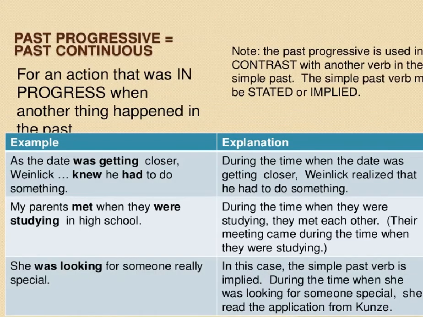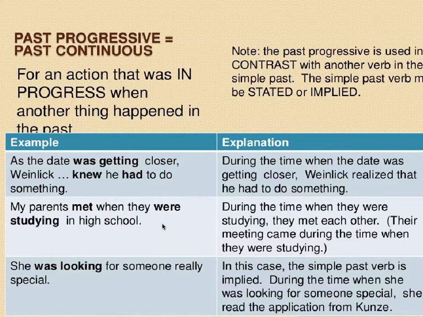Okay, the past progressive or past continuous is for an action that was in progress when another thing happened in the past. And notice that the past progressive is used in contrast with another verb in the simple past. And the simple past verb may be just stated or implied. So as the date was getting closer, Weinlich knew he had to do something. Okay, during the time when the date was getting closer, Weinlich realized he had to do something.